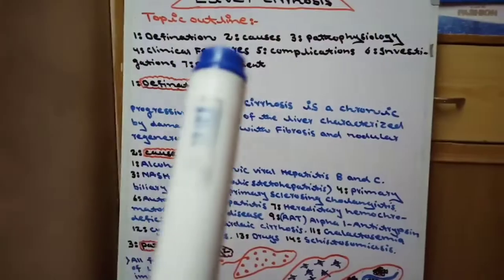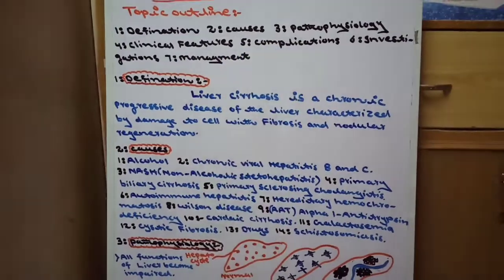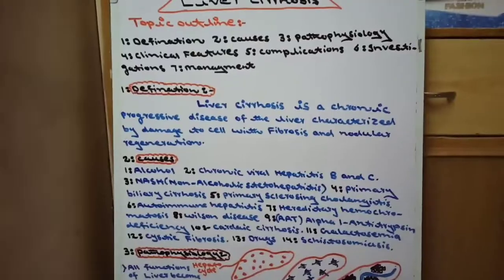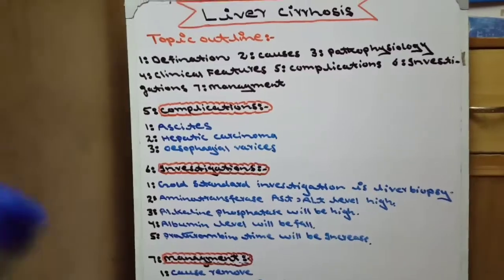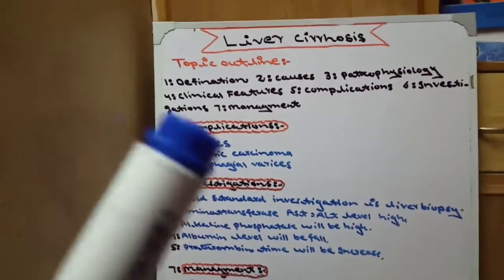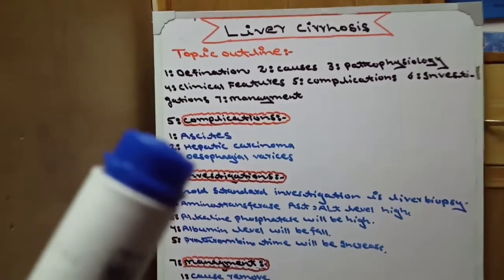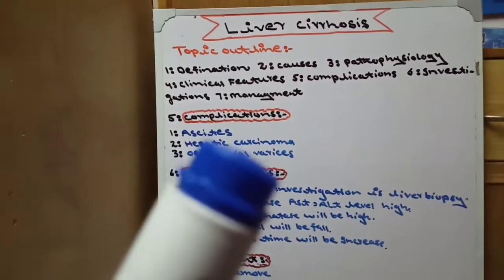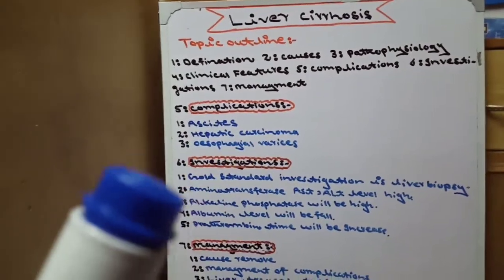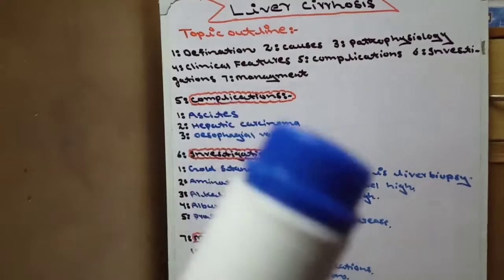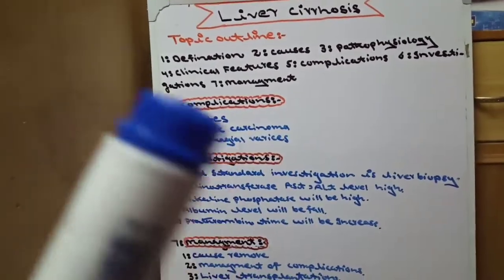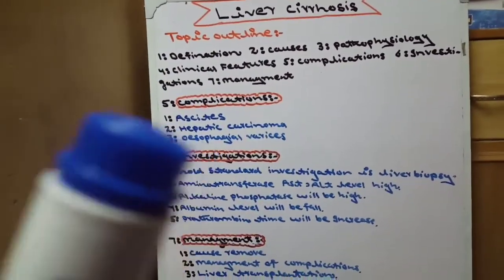Now come to the complication, investigation and management. Now complication. There are 3 complications of liver cirrhosis. Number 1 is ascites. Number 2 is hepatic carcinoma, meaning liver cancer. And the third is esophageal varices, meaning esophagus bleeding. These are the 3 complications of liver cirrhosis.